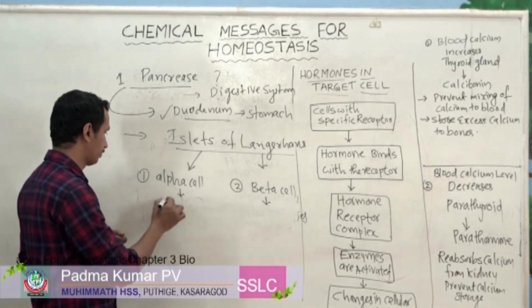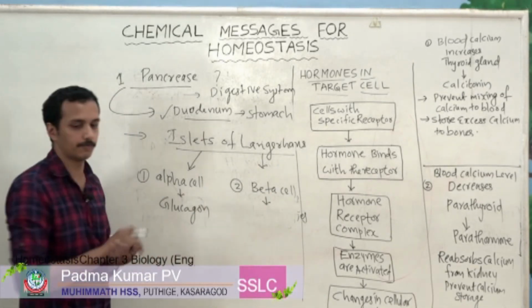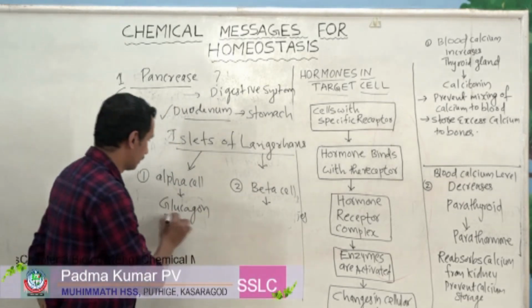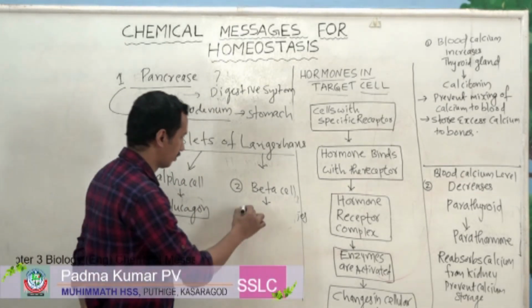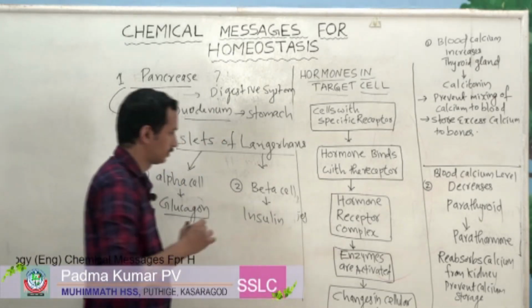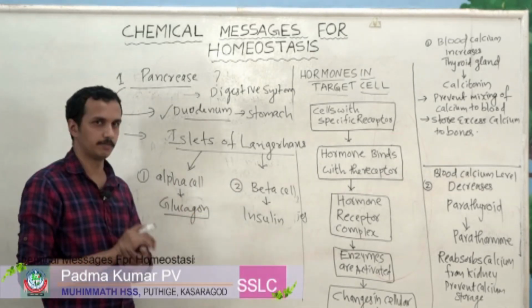Alpha cells produce a hormone called glucagon and beta cells produce a hormone called insulin. So there are two hormones produced by alpha cells and beta cells.